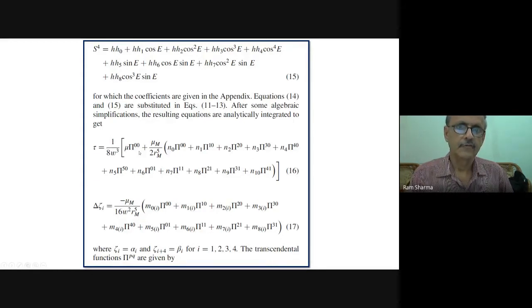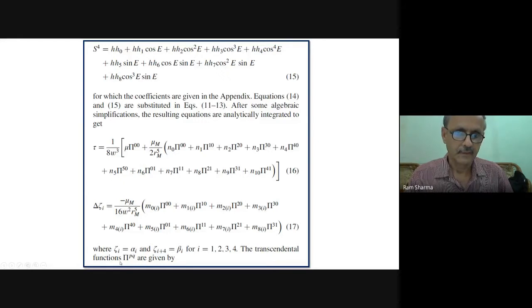A secular time term will be there because time will be increasing. So that term will be there in this, and this is your change in the state variable. So all 8 are here. You see here, zeta_i is equal to alpha_i, and zeta_(i+4) is equal to beta_i, i equal to 1 to 4. So all are in this.